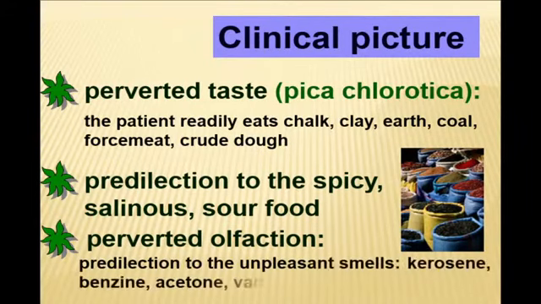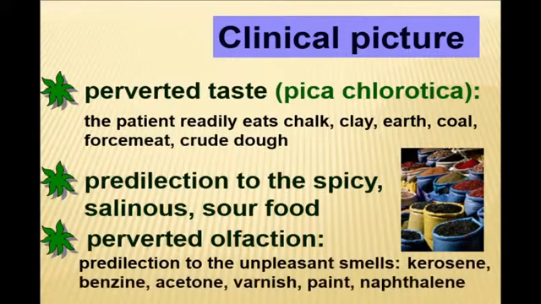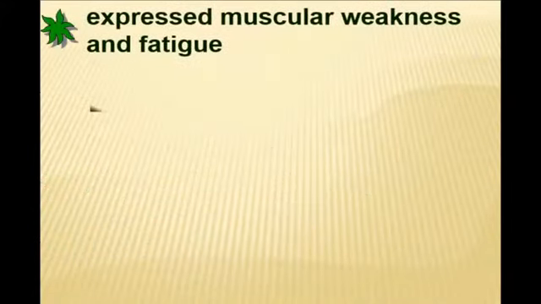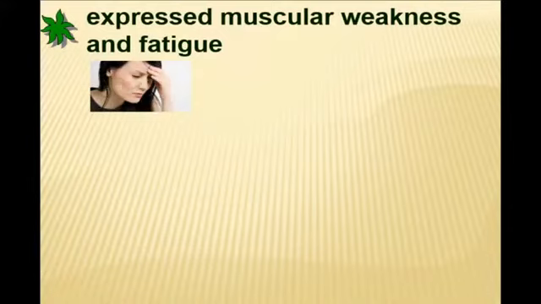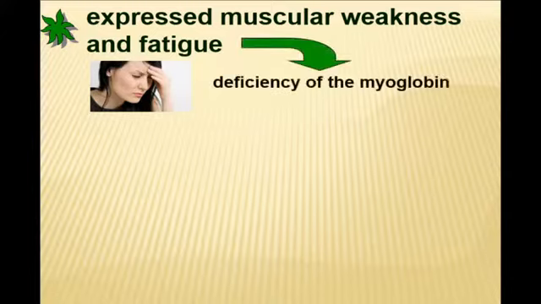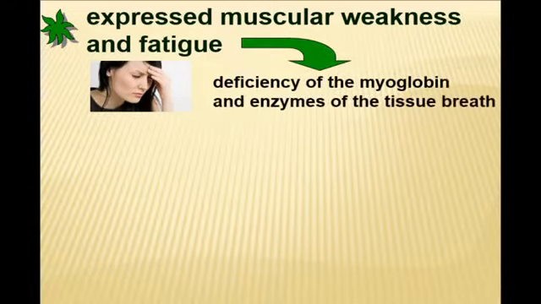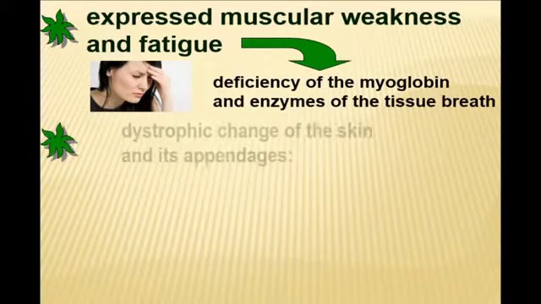The patient can complain of perverted smell. He wants to inhale kerosene, benzene, acetone, some paints or naphthalene smell. It becomes comfortable for him. Some problems may be with the activity of peripheral muscles, muscular weakness due to deficiency of myoglobin and tissue enzymes and tissue breathing. The patient fatigues very easily and cannot walk for a long time.